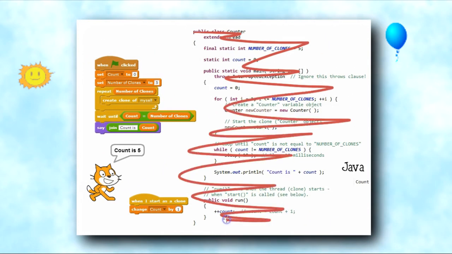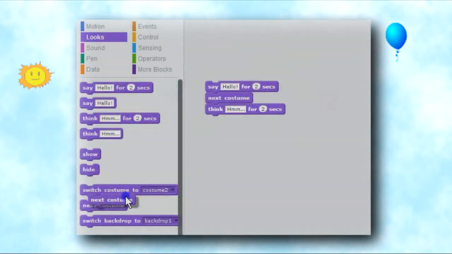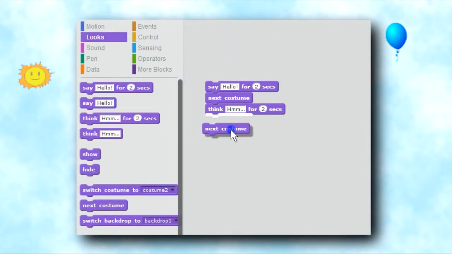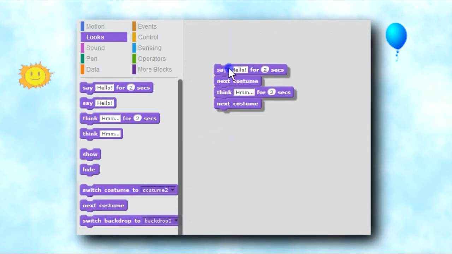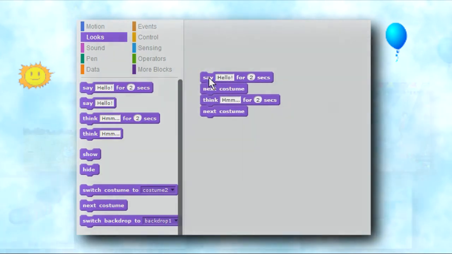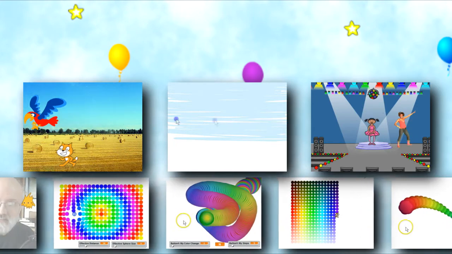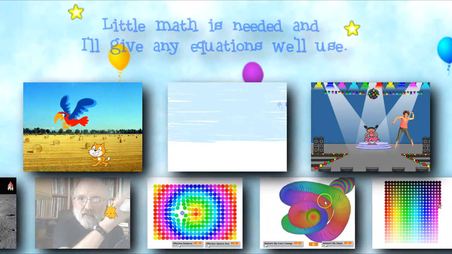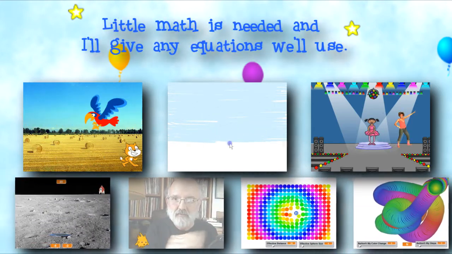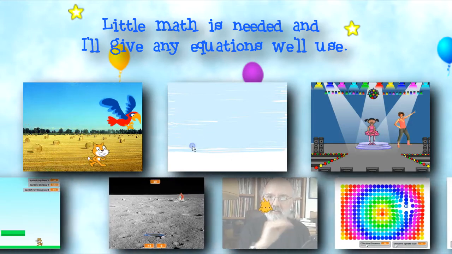Scratch presents programming commands as single blocks that are easily snapped together to make programs with very little typing. Don't let the ease of Scratch fool you into thinking that there's little here. Scratch programs can do a lot of things. Very little math is needed to make fun programs, and I give the very few equations that I'll use in a handful of about 50 challenges.